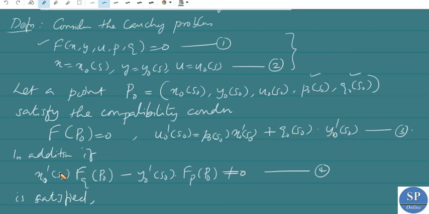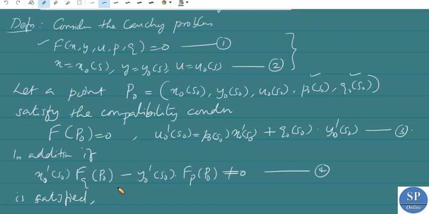If in addition this condition is also satisfied, that means at the point P naught, x naught dash of s naught times fq at P naught minus y naught dash of s naught times fp at P naught is not equal to 0, then we can say that the Cauchy problem 1 and 2 satisfies the generalized transversality condition.